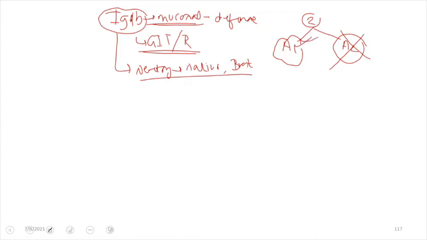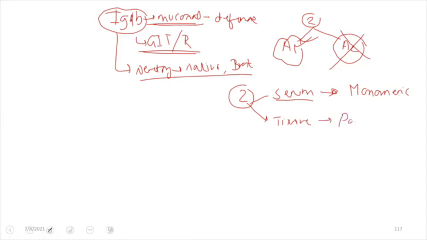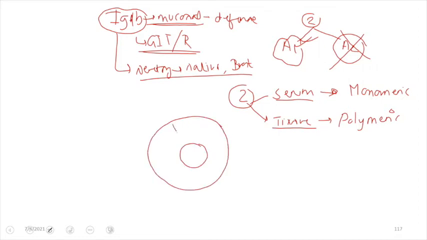The next fact about IgA antibody is that it has two forms of existence: it can exist in the serum, and it can exist in the tissues, as I said, in the mucosa. In the serum, by which I basically mean blood, the IgA antibody is present as a monomer. Whereas in the tissues, it is present in the polymeric form.